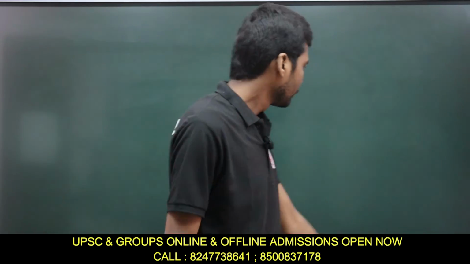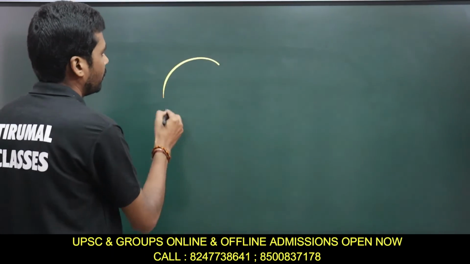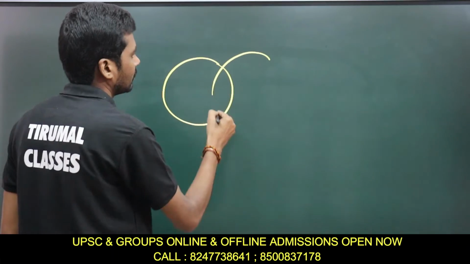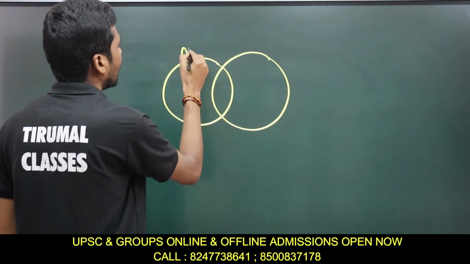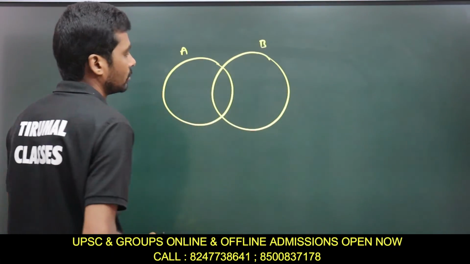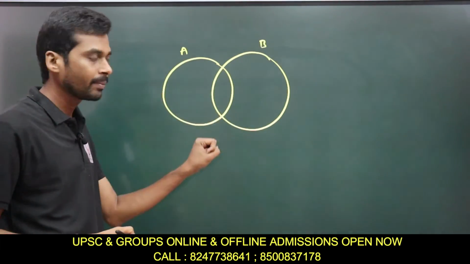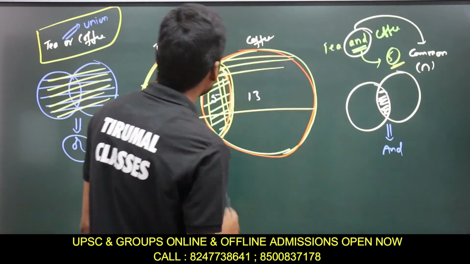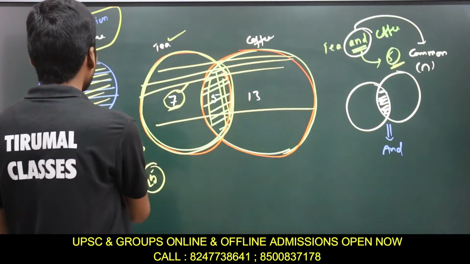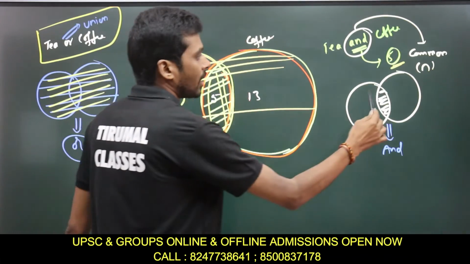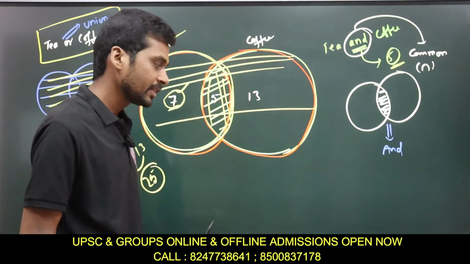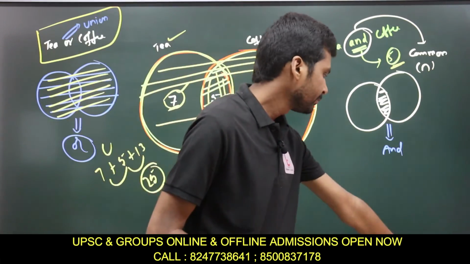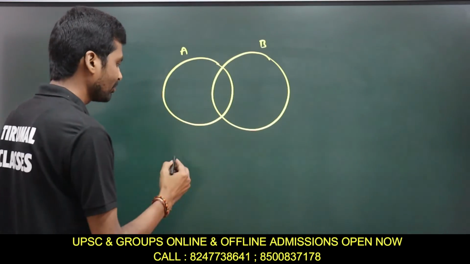If you take two circles, circle A and circle B, this represents the n of A part and n of B part, and we have seen that. This complete part is taken as union, and this part is taken as the intersection part. Then we have a generalized formula.